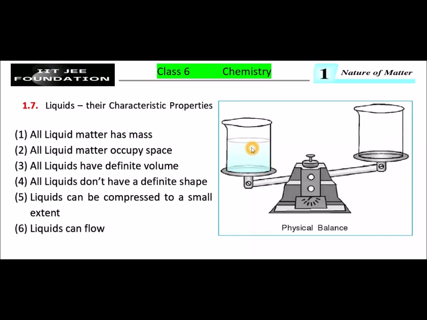Now, when a glass tumbler with liquid is kept on one side of this physical balance, and on the other side of the physical balance, keep the glass tumbler without water, then what did you observe? The physical balance tilts, bends towards that side, the tumbler containing the liquid. Why? Because the liquid matter has mass.